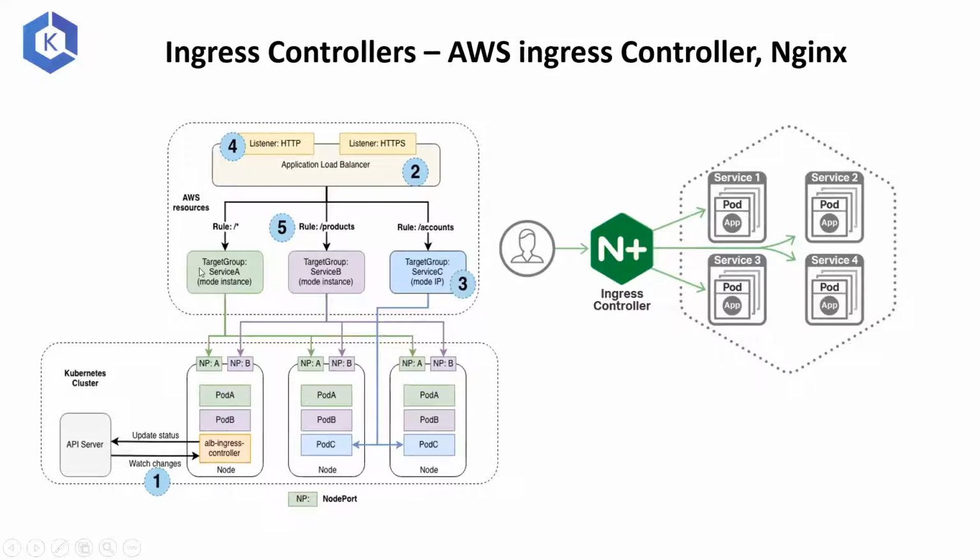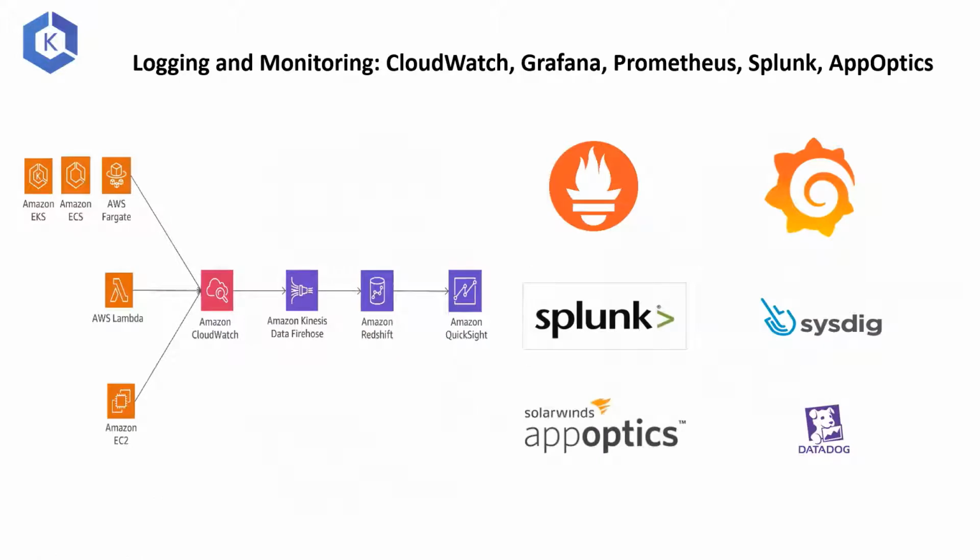But if you have a team which relies heavily on AWS to manage the services, they can get started with the AWS ingress controller, which gives you a pretty neat interface. All you have to do is define your ingress policies or ingress YAML files, and they'll just let you expose your application to the world. Then logging and monitoring.